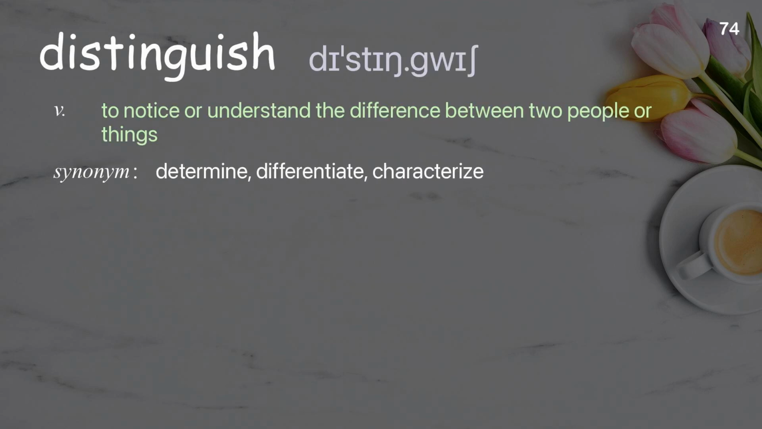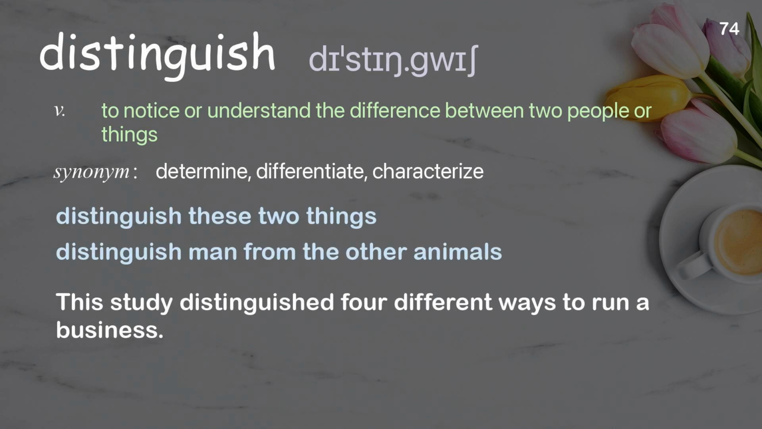Distinguish. To notice or understand the difference between two people or things. Examples: distinguish these two things. Distinguish man from the other animals. This study distinguished 4 different ways to run a business.